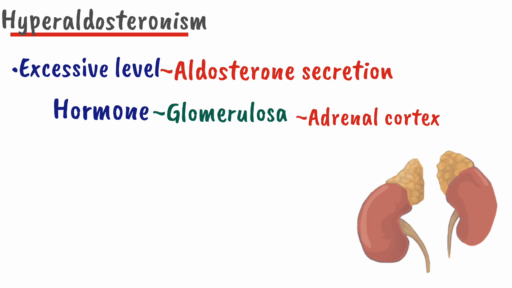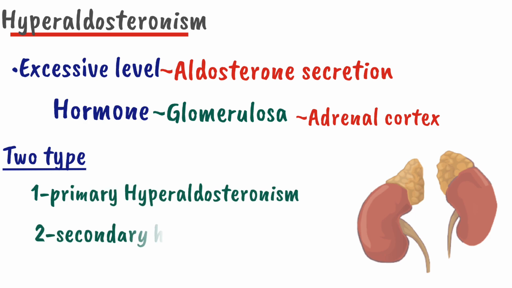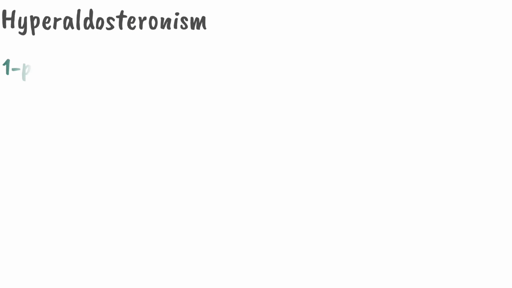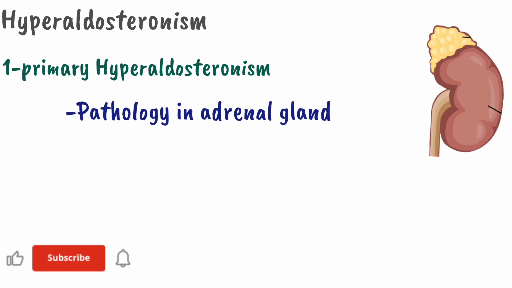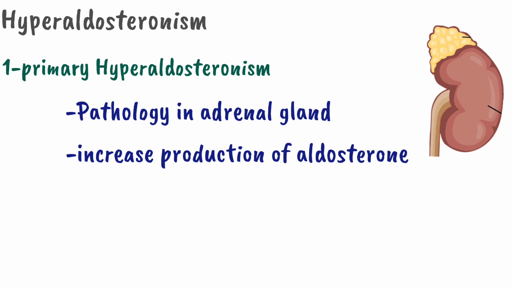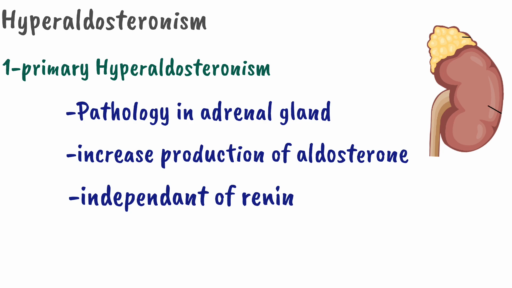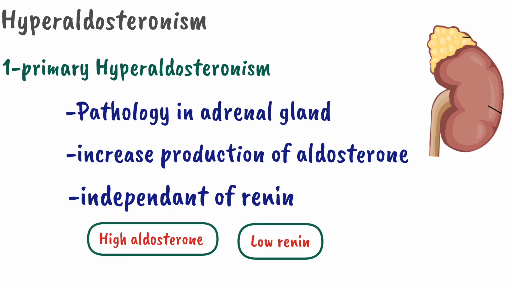Depending on the cause, hyperaldosteronism is divided into two types: primary hyperaldosteronism and secondary hyperaldosteronism. In primary hyperaldosteronism, there is some pathological process going on with the adrenal gland. So due to pathology in the adrenal gland, there will be increased production of aldosterone. But this increased production will be independent of renin. So there will be high aldosterone but low renin level.